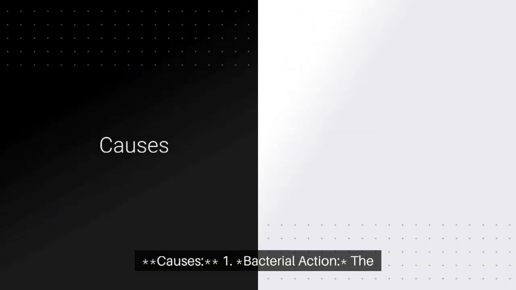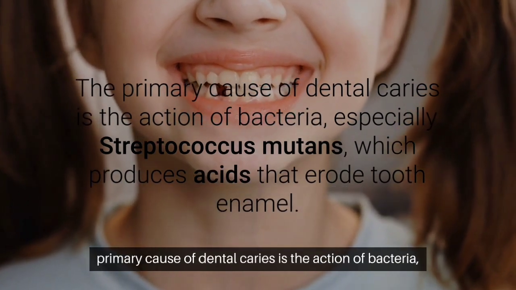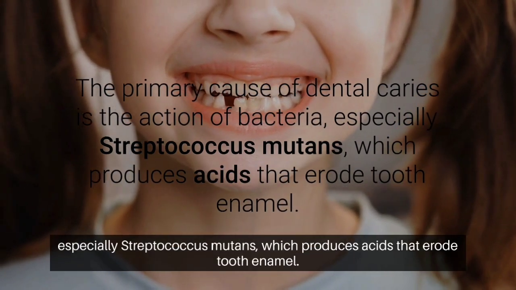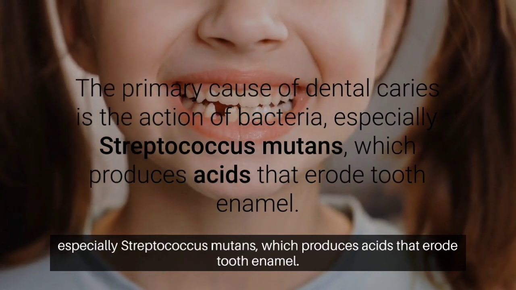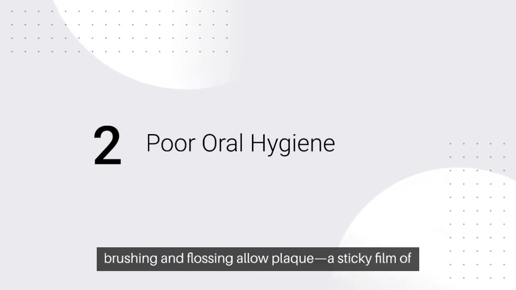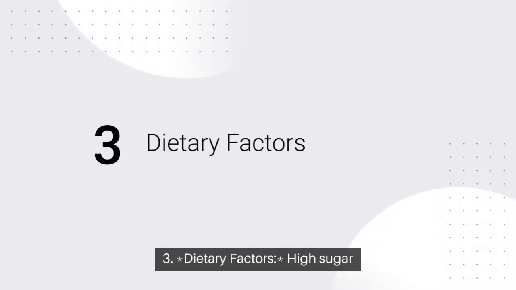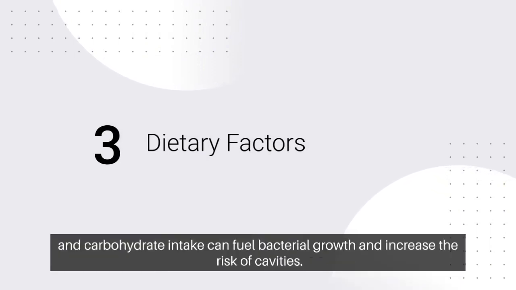Causes. 1. Bacterial action. The primary cause of dental caries is the action of bacteria, especially Streptococcus mutans, which produces acids that erode tooth enamel. 2. Poor oral hygiene. Inadequate brushing and flossing allow plaque, a sticky film of bacteria, to accumulate on teeth, contributing to decay. 3. Dietary factors. High sugar and carbohydrate intake can fuel bacterial growth and increase the risk of cavities.